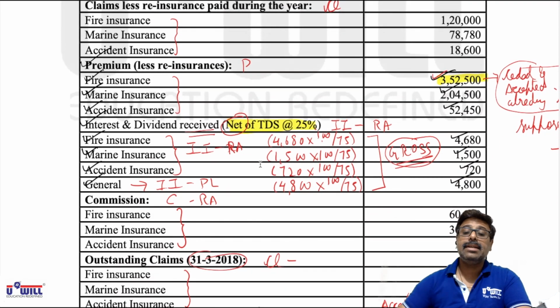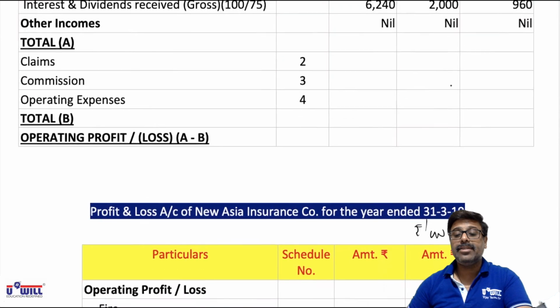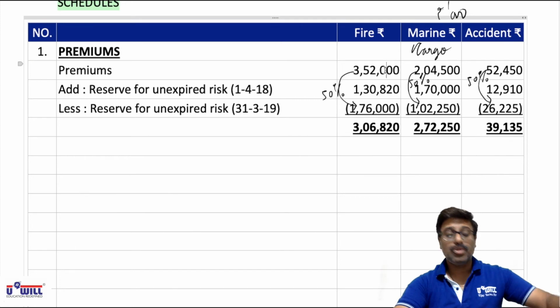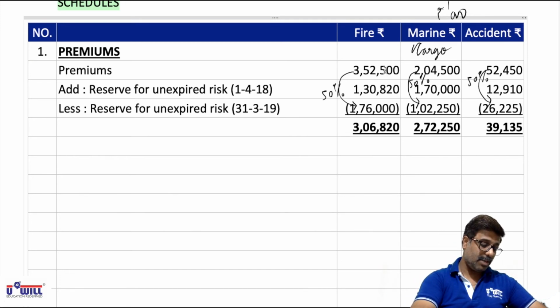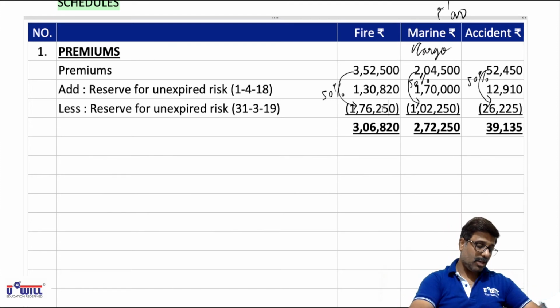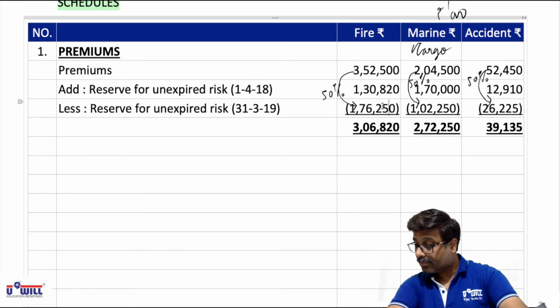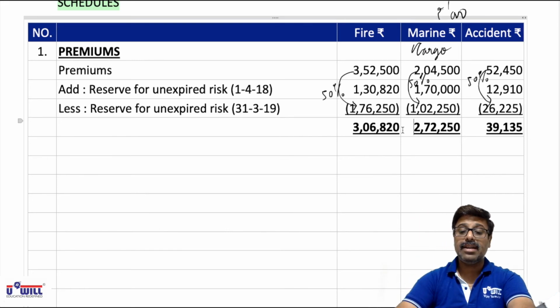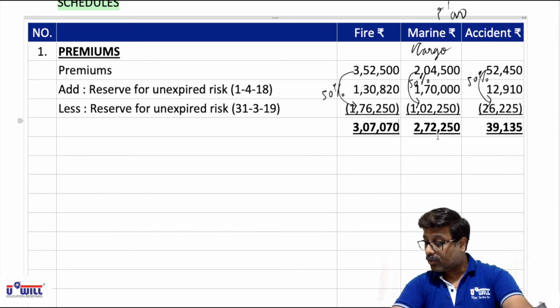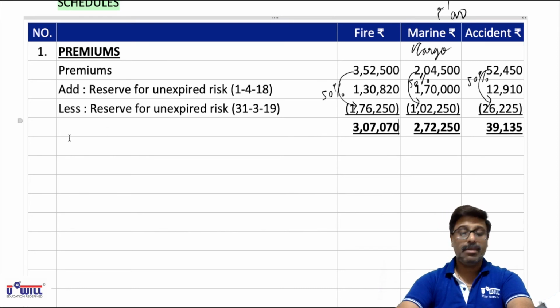Okay, one correction is there. Here it is 3,52,500. I have written 3,52,000. All of you make it 3,52,500. So 3,52,500's 50% reserve will be 176,250. And then 3,52,500 plus 130,820 minus 176,250. So that would come to 307,070. Okay, make the corrections everyone. 307,070. And other amounts 272,250 and 39135. These will come in revenue accounts.